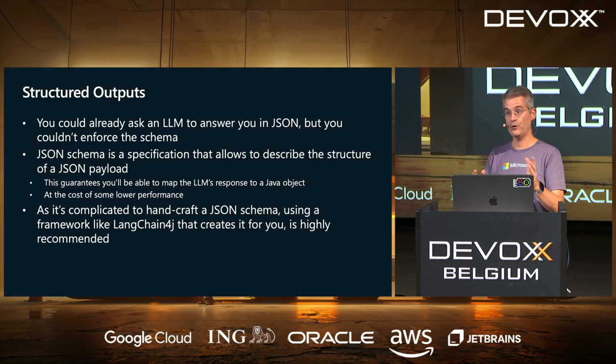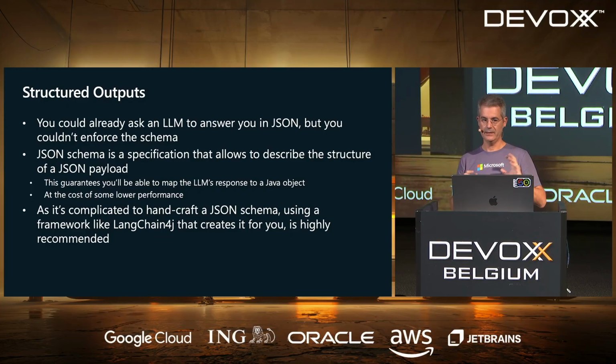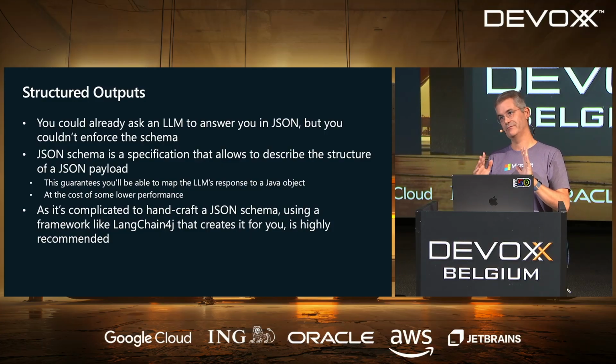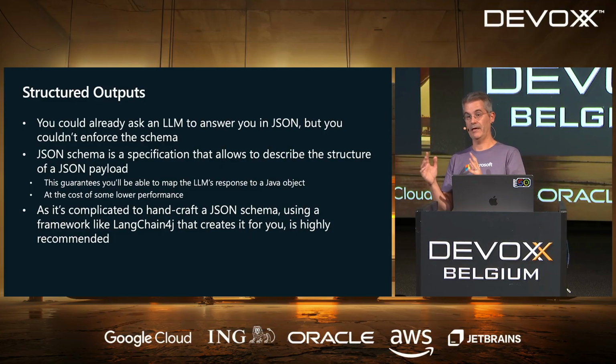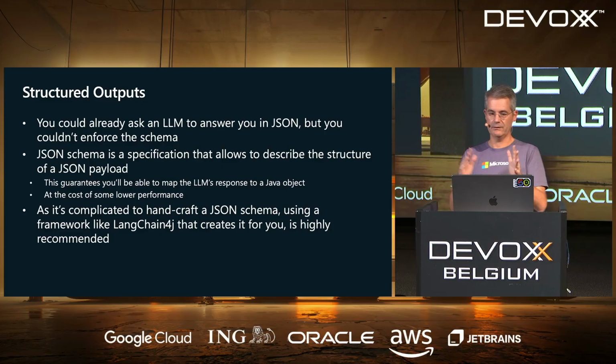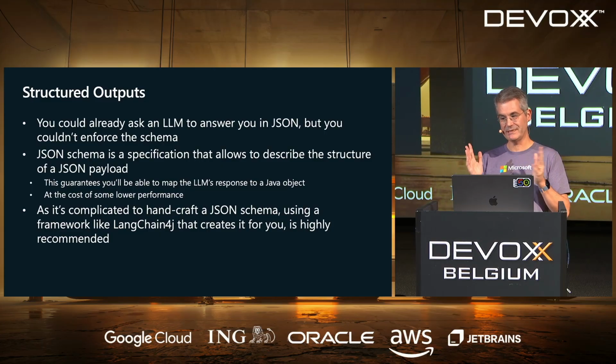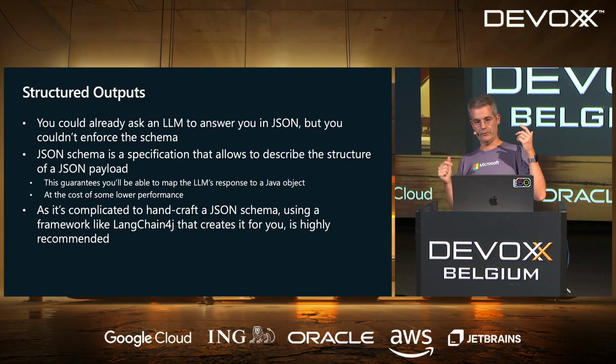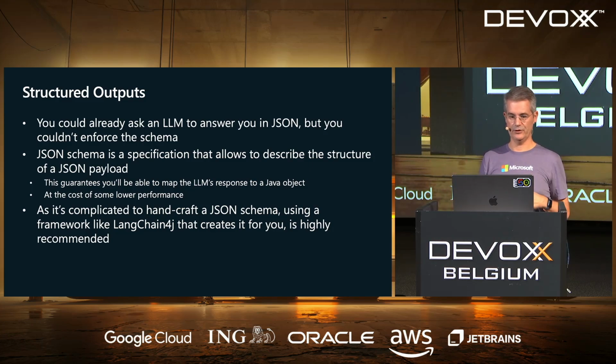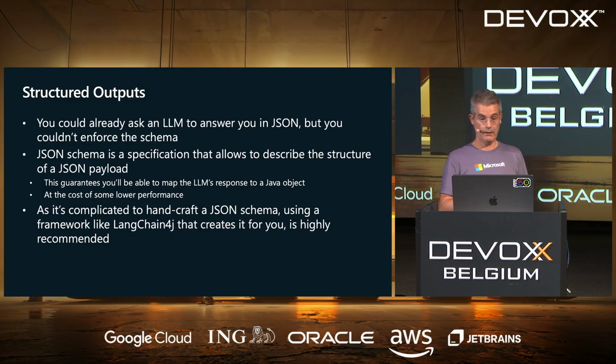Oh, I forgot to say, not all LLMs support this, and they don't all support it in the same way. So basically, here I'm using the normal OpenAI stuff, and most people are copying from it, so you can expect it will be the same thing everywhere in the very near future. But this is what most people would do today and what everybody will do tomorrow. So you should send the JSON schema to the LLM, so it answers you with the JSON string that follows the schema. And you should write it by hand, which is a bit annoying.